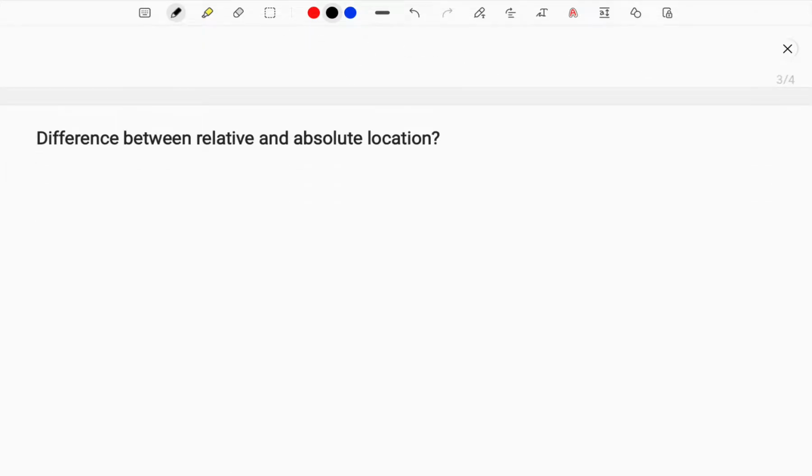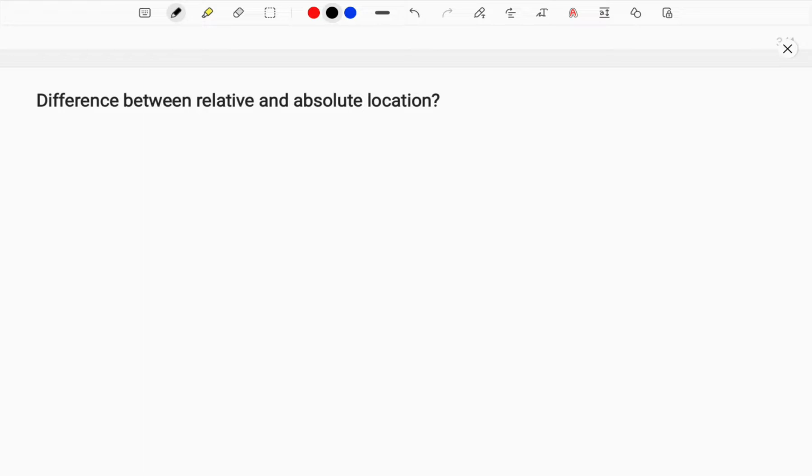And one more thing, now let me come over here: the difference between relative locations and absolute locations. You need to understand relative locations and absolute locations. When you are preparing for geography, students, you must be extra careful. Every student must be extra careful while preparing. Why, sir? Isn't it that important to be extra careful?